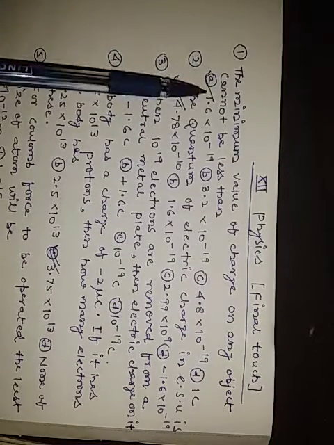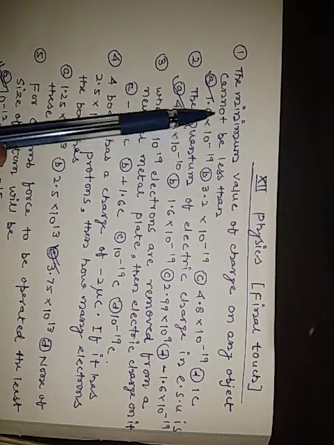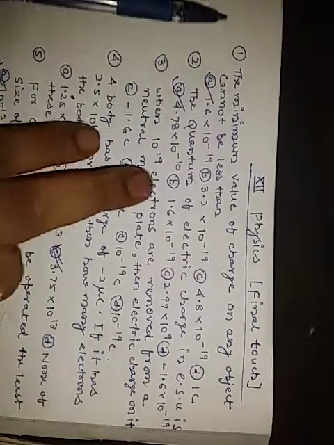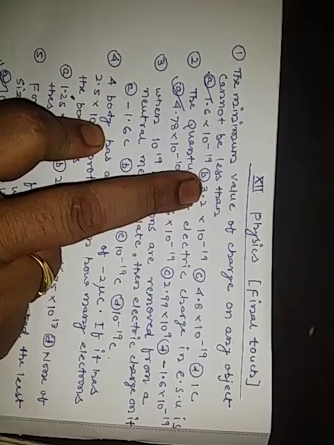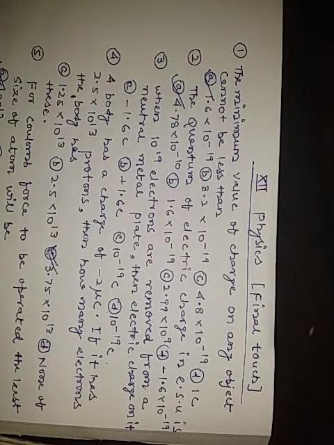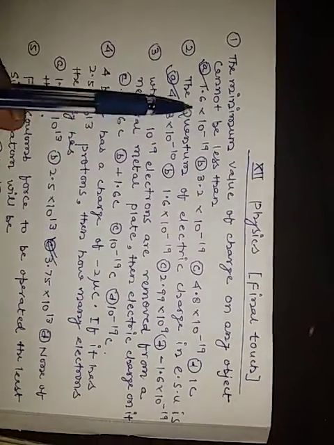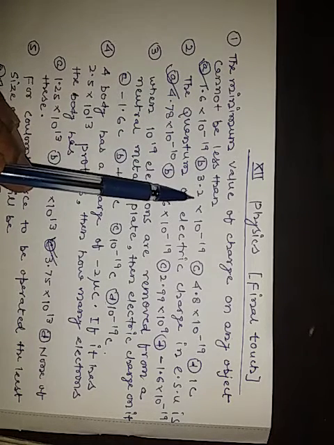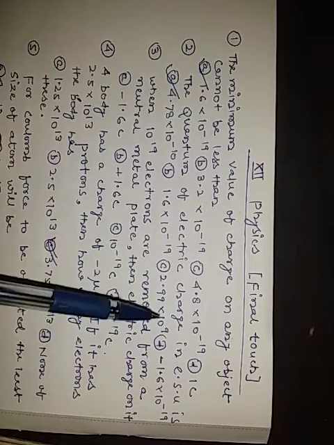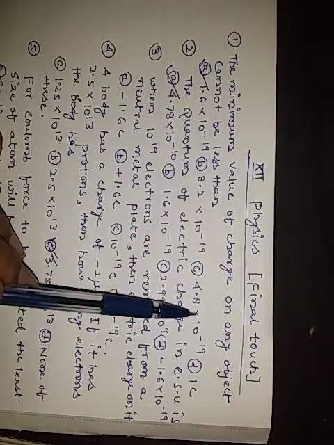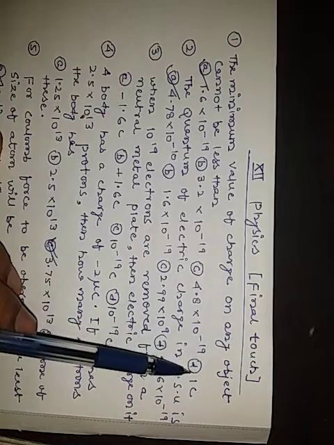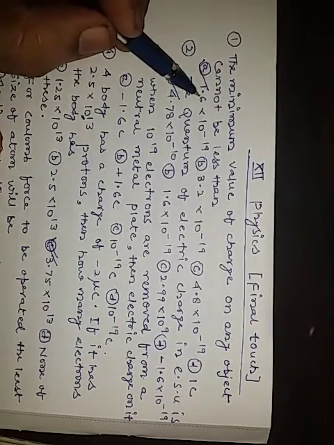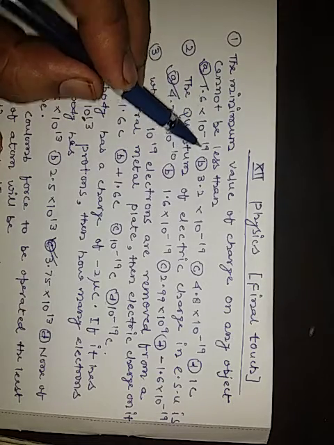Now the first question is, the minimum value of charge on any object cannot be less than. Your options are A, 1.6 into 10 to the power minus 19. Option B is 3.2 into 10 to the power minus 19. Option C is 4.8 into 10 to the power minus 19. And option D is 1 coulomb. And the right answer is 1.6 into 10 to the power minus 19.